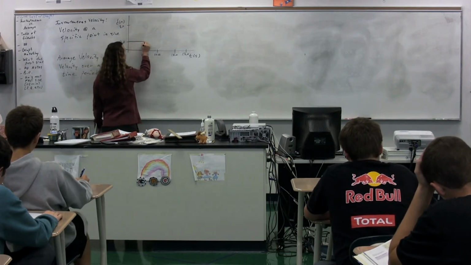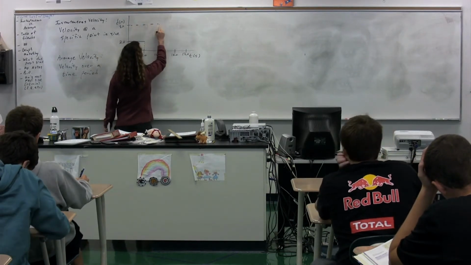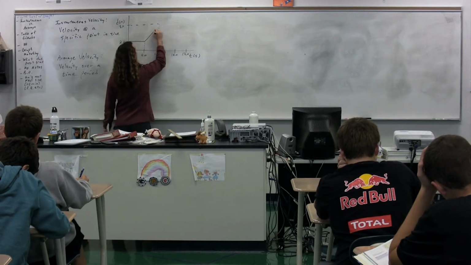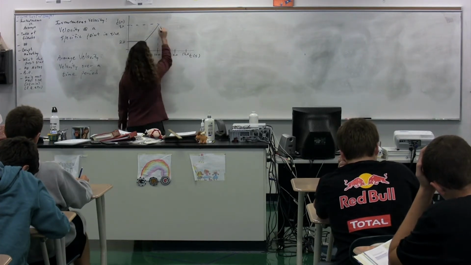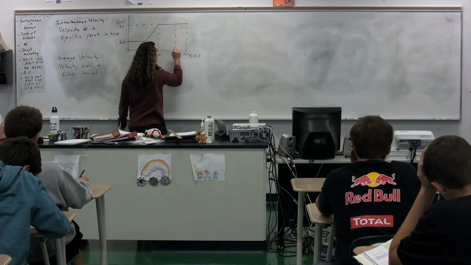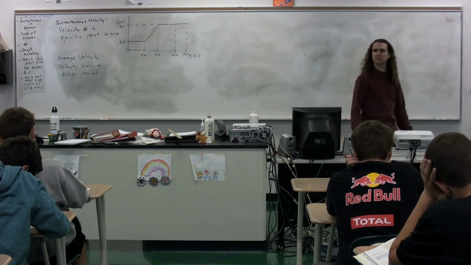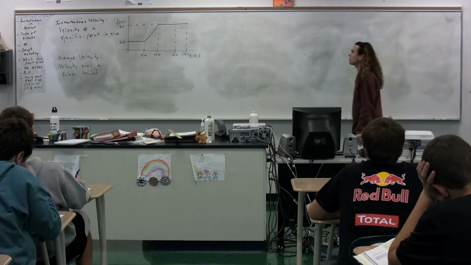Initially, our first line is going to look like that. It's a horizontal line. Then we're going to go from there to 7, and then we're going to have another horizontal line all the way to 17 seconds. So this is our position as a function of time, and I'm going to ask various questions. We're going to figure out various things about this particular motion.